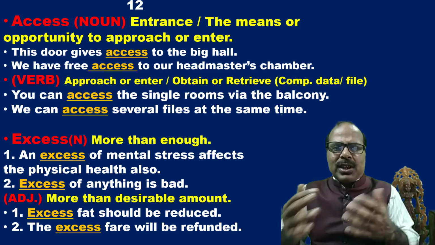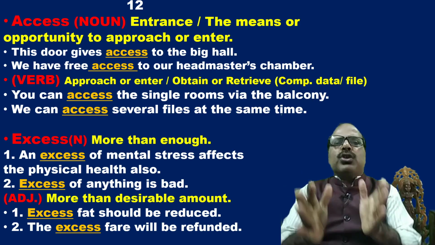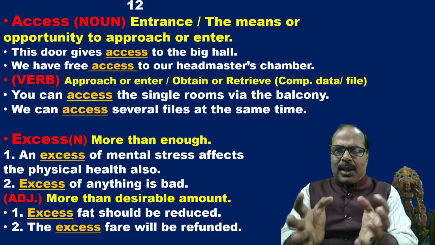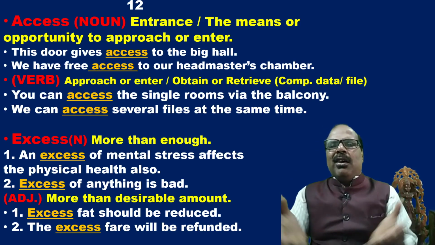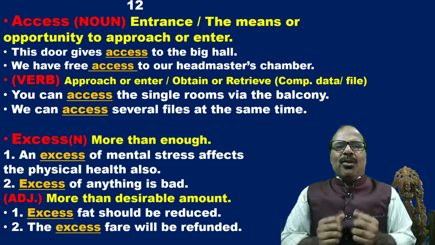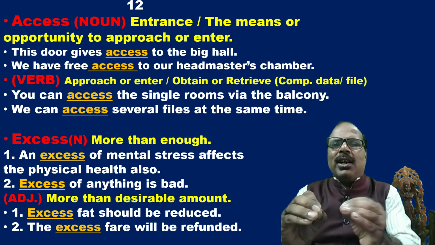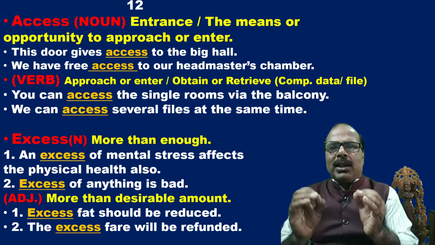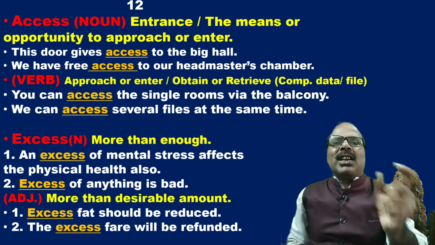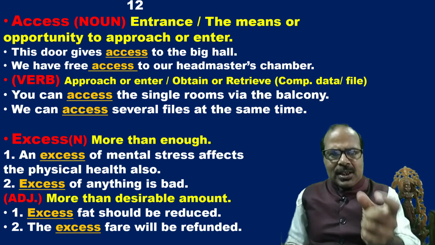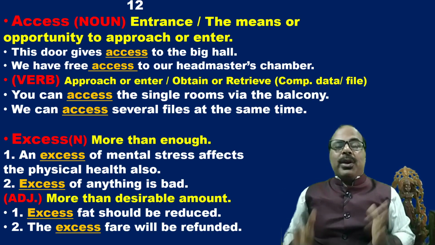Now, if it is used as a verb, it means approach or enter, and sometimes it means obtain or retrieve computer data, files, etc. We often use this word in this case. You can access the single rooms via the balcony. That means via the balcony you can access. Access is used here as a verb. We can access several files at the same time.